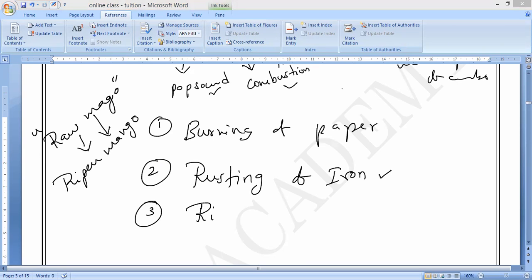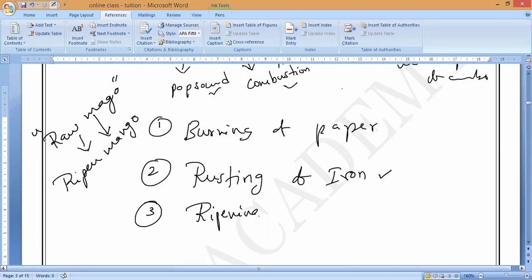Then only the change in color will take place. So change in color is an example of a chemical change. Ripening of fruits is an example of what? Chemical change, sir.